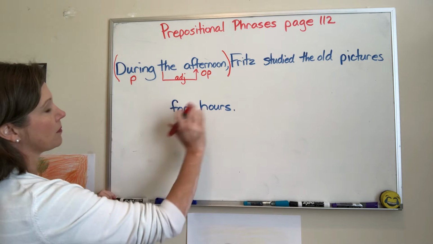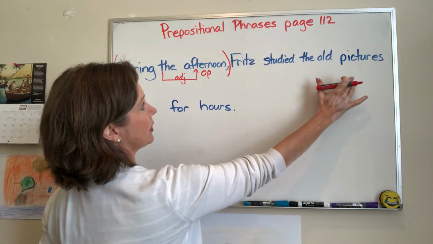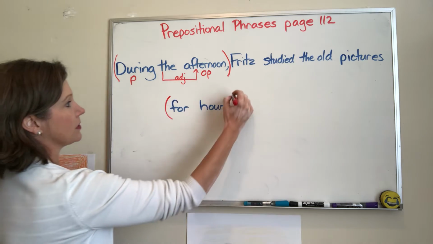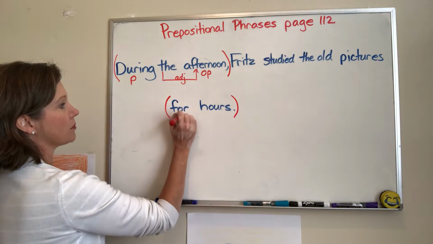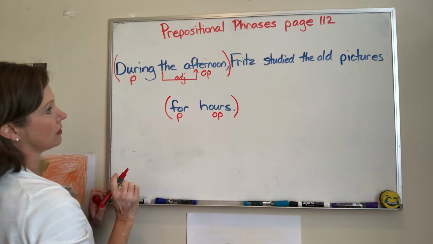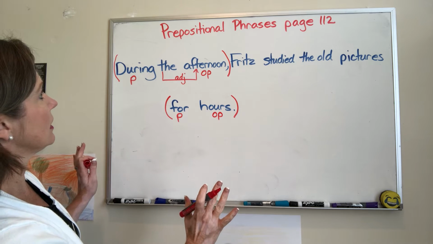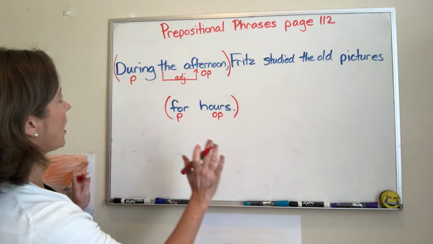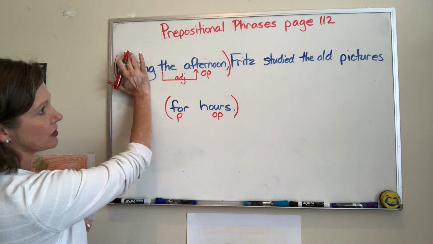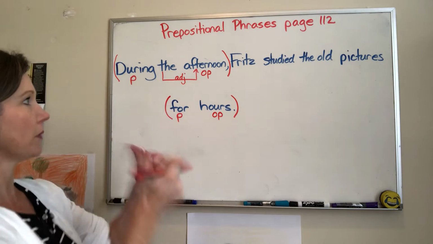Are there any other prepositional phrases in this sentence? Fritz studied the old pictures for hours. For hours is a prepositional phrase. For is the preposition. For what? Hours. Object of the preposition. Are there any other prepositional phrases in this sentence? No. Let's check. Take away your preposition and see if you're right. The afternoon, Fritz studied the old pictures hours. I think we found them.